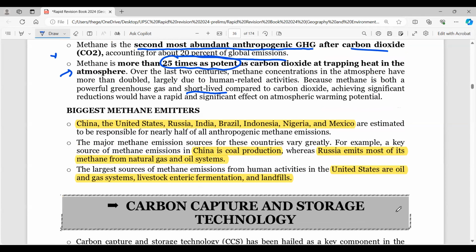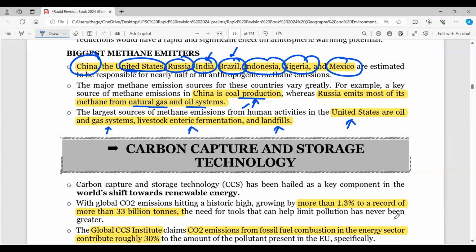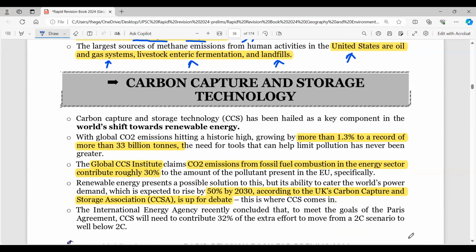But the biggest methane emitters, if you observe: China leads the chart, then the USA, then Russia, India is in fourth position, then Brazil, Indonesia, Nigeria, Mexico. Remember, China is a coal-producing country where maximum methane is being produced. Russia emits from natural gas and oil systems, and the largest sources of methane emission from human activities where the USA is concerned are oil and gas systems, livestock, fermentation, and landfill sites. So this is important.